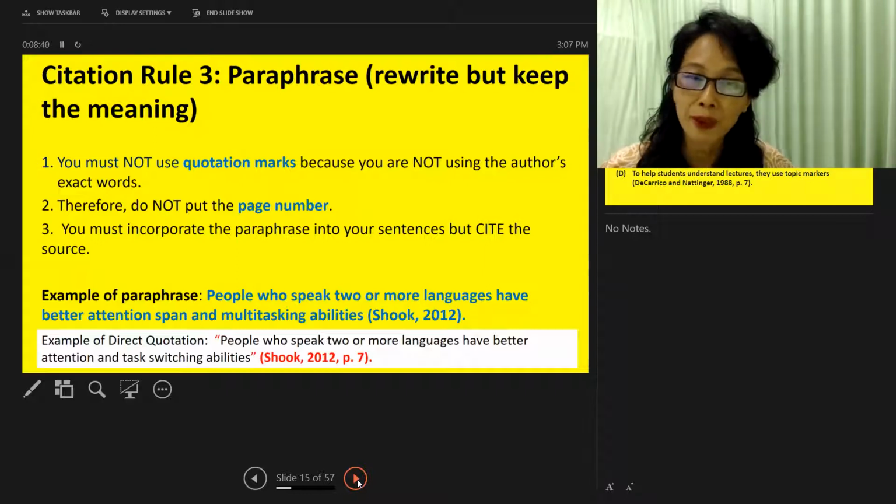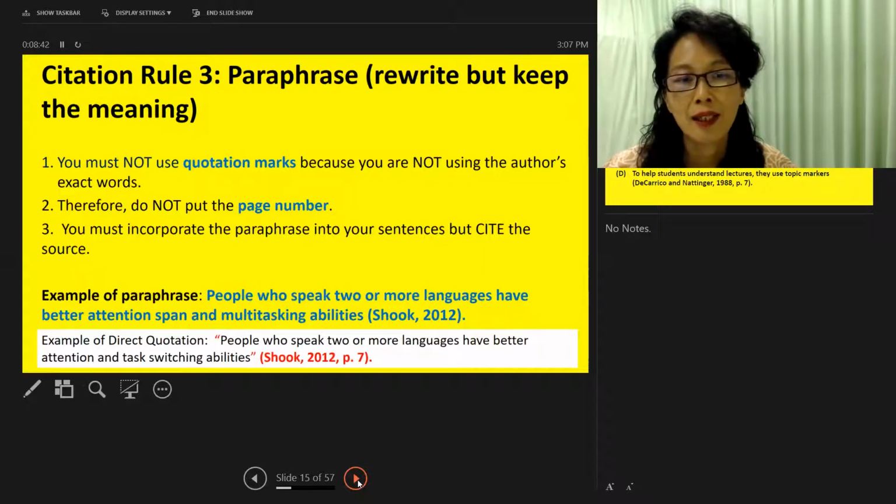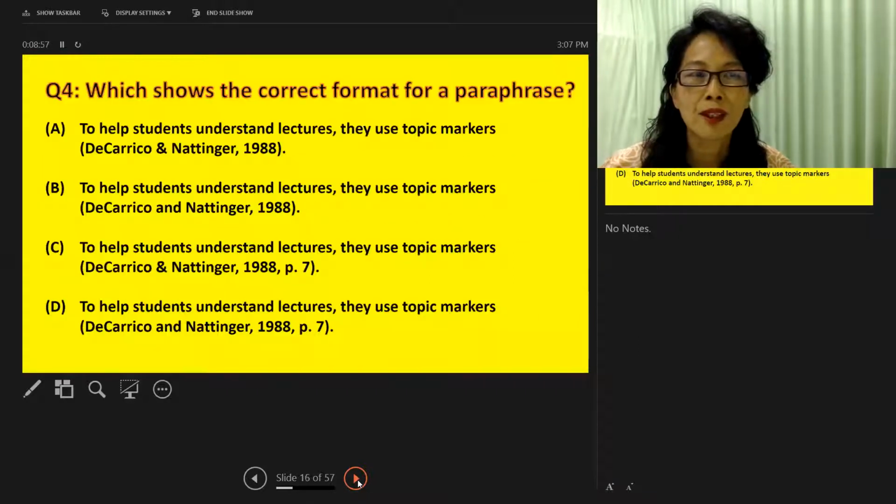If you want to do direct quotation, it's like in the white box there. People who speak 2 or more languages have better attention and task switching abilities. You close the quotation mark, you put Shook 2012, page 7. Okay, there is a difference, and make sure you get it right. Question 4, which shows the correct format for a paraphrase? The answer is A. No mention of the page number.